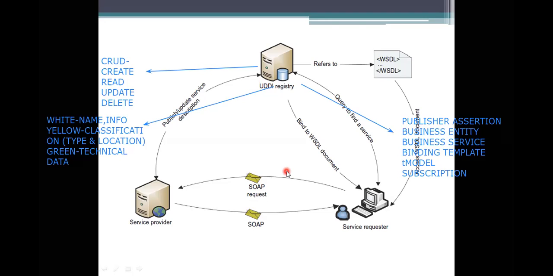The header contains information about routing, authentication, transaction, and you can specify QoS, and also message parsing instructions. All of these are specified in the header. The envelope also contains an element called the body. The body has the information about the message. When you request a provider, you give some query or some message to it.